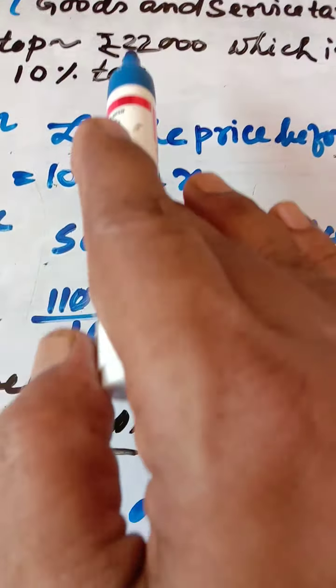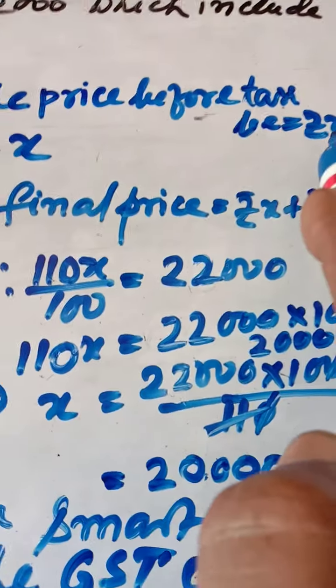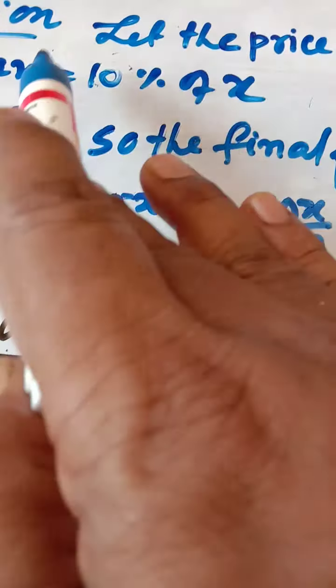Let the price before the tax be rupees X. 10% of X has been levied as tax, which is 10x by 100. So the final amount will be X plus 10x by 100, the original amount plus the tax amount, which is 110x by 100. So 110x by 100 is equal to rupees 22,000.